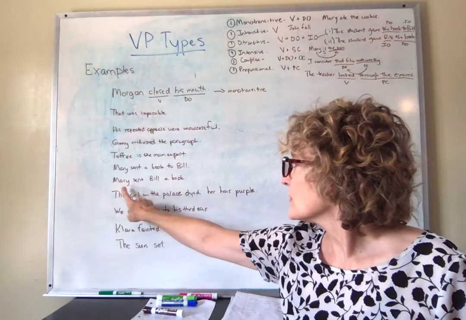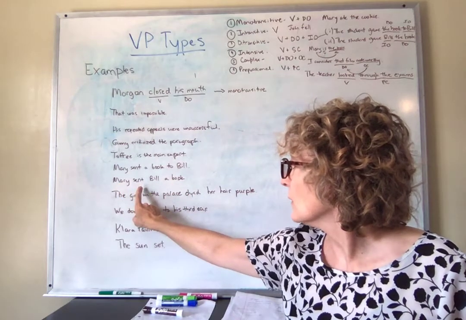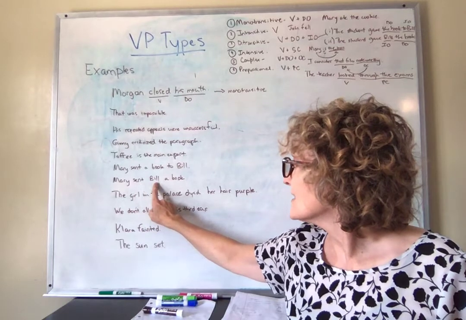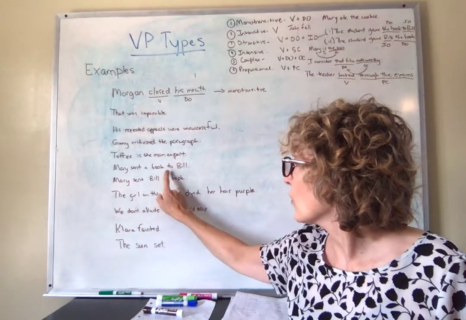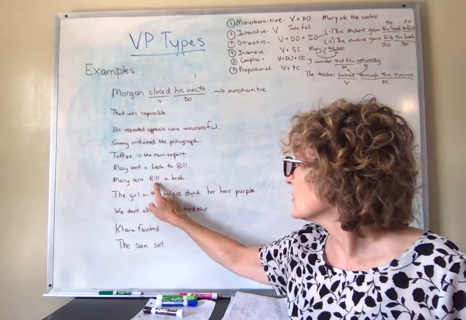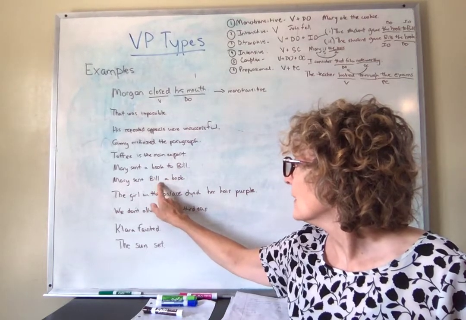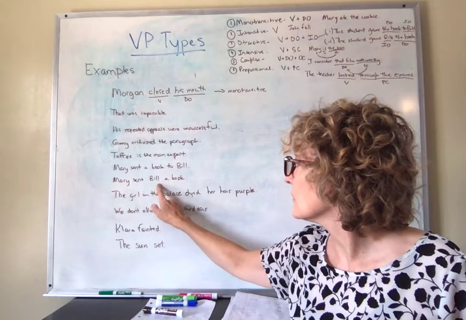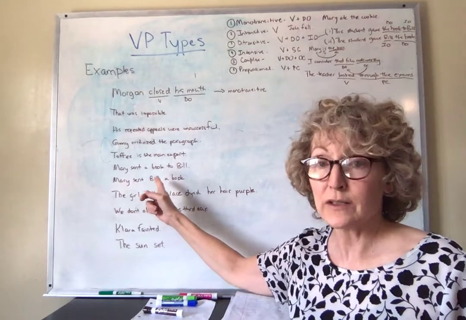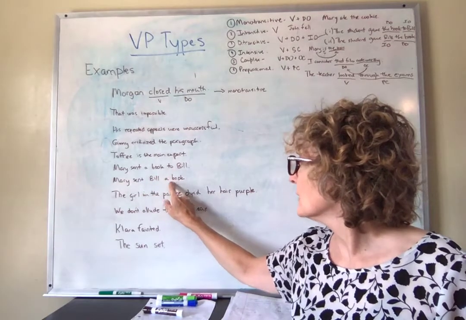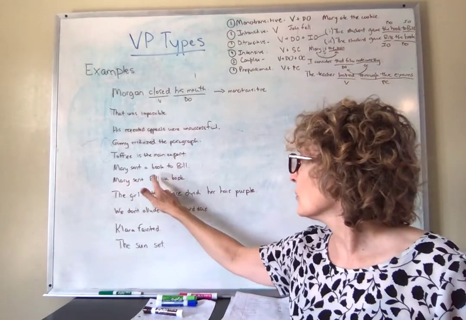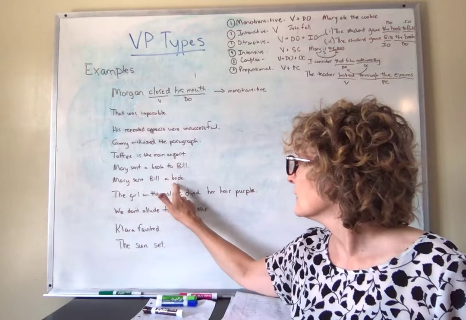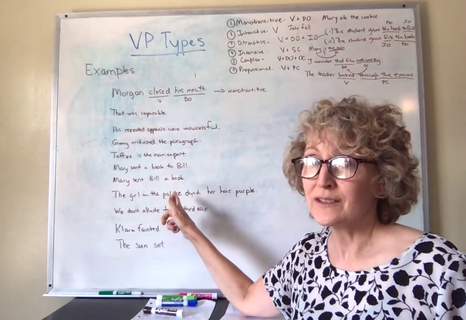So the subject is still Mary, sent still the main verb. Bill is still playing the same role that it was playing in the sentence before, right? Bill is still the recipient of the book. So even though it's occurring first here, it's still the indirect object. And a book is still the thing that was sent. So even though it's not occurring right after the verb sent, it's still the direct object.